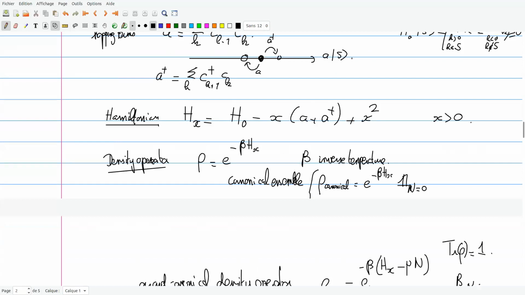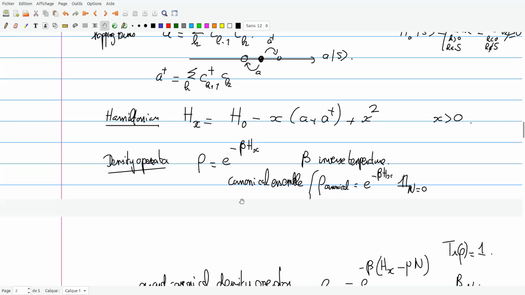Essentially, it contains hopping terms plus normalization. And these different operators don't quite commute. H naught does not commute with A and A dagger. But they still satisfy some simple commutation relations.